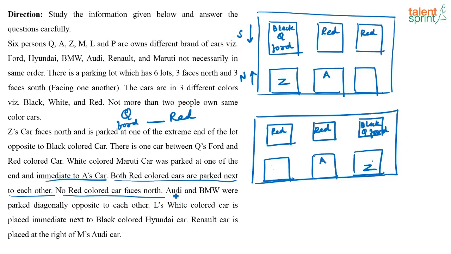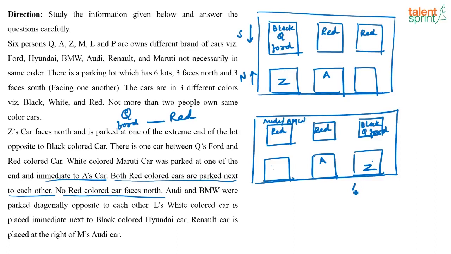Now, next, Audi and BMW are parked diagonally opposite to each other. Diagonally opposite means these corners, right? This and this, this and this. Here we know it is already Ford. So, Audi and BMW are parked opposite to each other, which means here it has to be Audi or BMW.